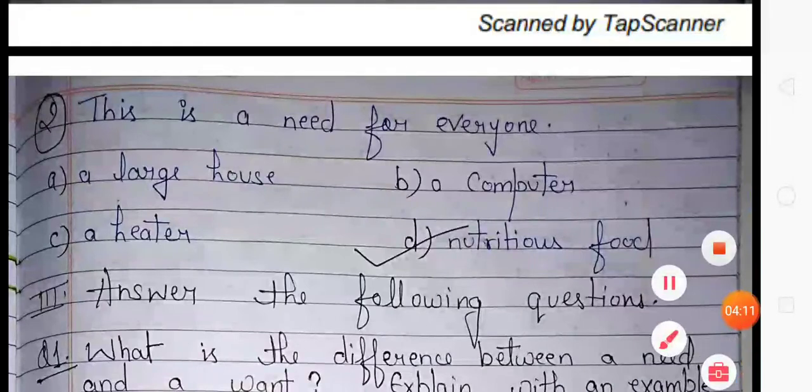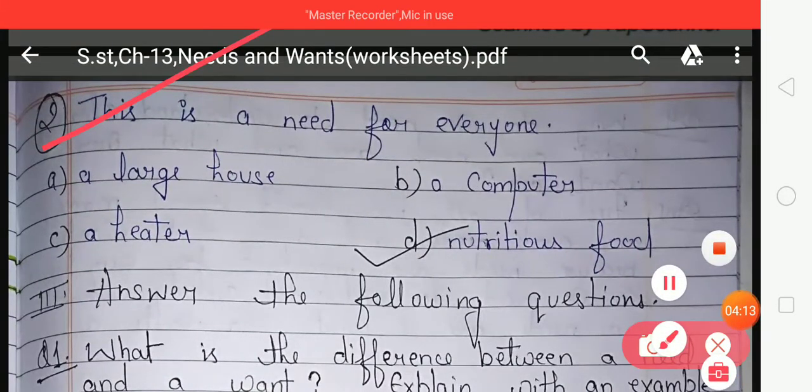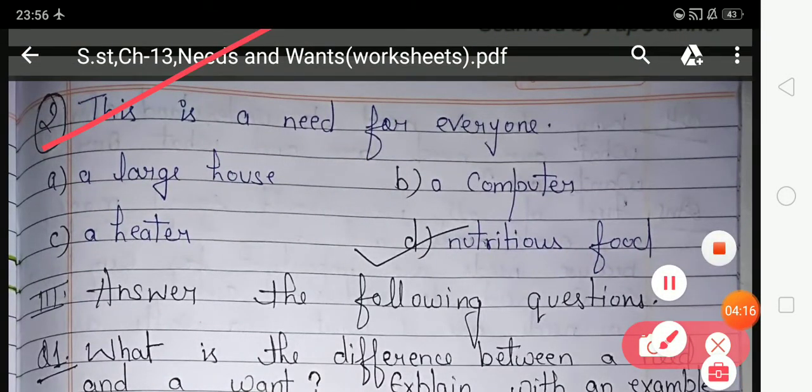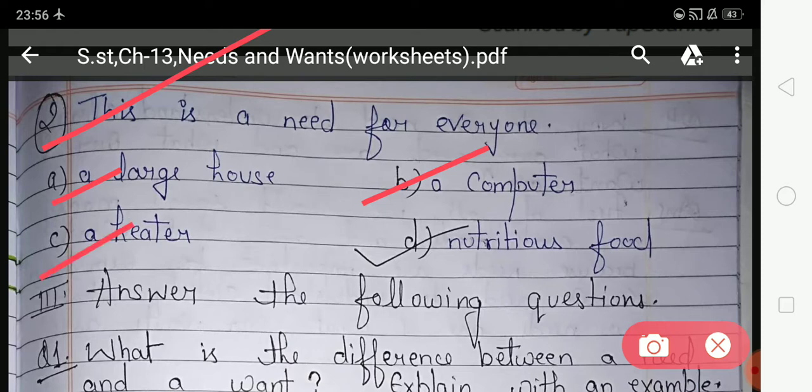Now look at the next, that is the second number. This is a need for everyone. Which is the need for everyone? Option A is a large house. Option B, a computer. Option C, a heater. Option D, nutritious food. Which is necessary and a need for everyone? Option D, nutritious food, because we cannot live without food, and nutritious food is a need for everyone. So option D is correct, and you have to take option D, and here option D is already ticked.